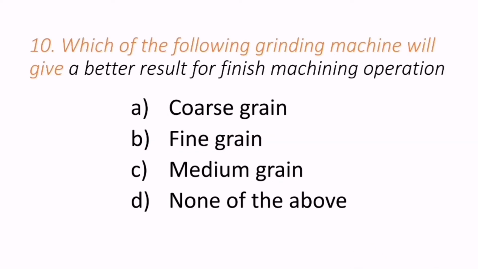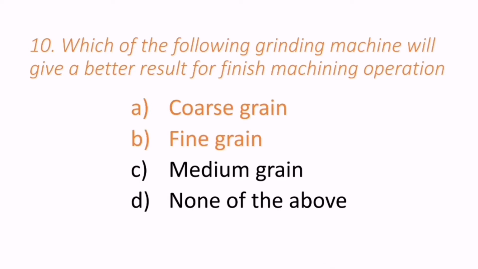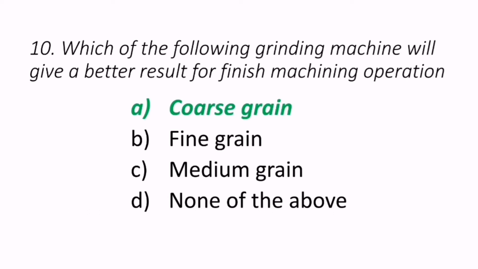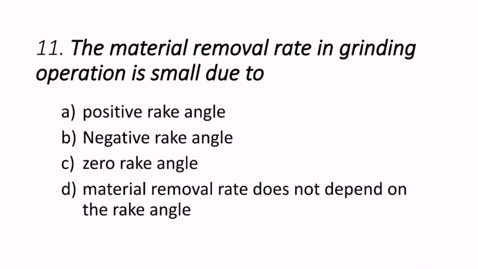10th question reads, which of the following grinding wheels will give a better result for finishing machining operation? So maybe coarse grain, fine grain, medium grain or none of the above. So here the correct answer is coarse grain used to finish the machining operation. So A is the correct answer.